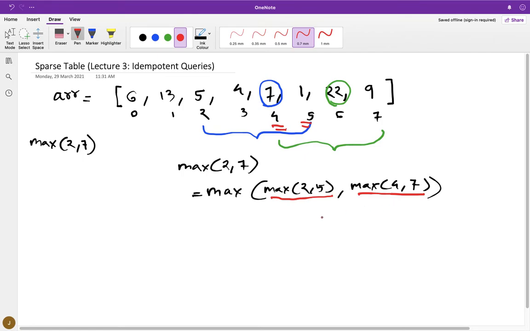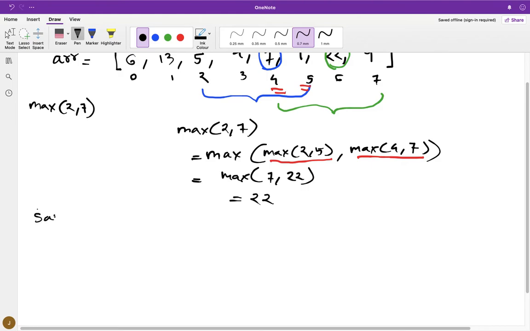But does it change our answer? Obviously not, because when you are calculating this max, this will be max of 7 and 22, which eventually will be 22. So it does not matter how many times this range is overlapped, right? The answer won't change.